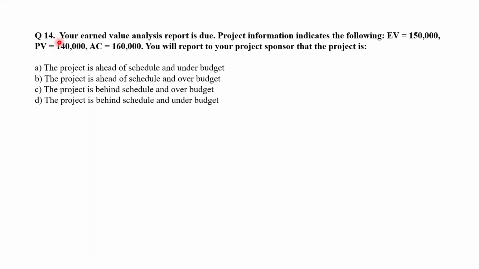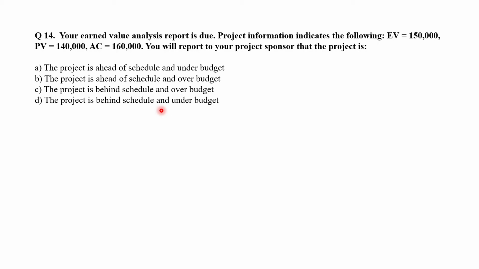Question 14. Your earned value analysis report is due. Project information indicates the following: EV equals 150,000, PV equals 140,000, AC equals 160,000. You will report to your project sponsor that the project is A, ahead of schedule and under budget, or B, the project is ahead of schedule and over budget, or C, the project is behind schedule and over budget, or D, the project is behind schedule and under budget.